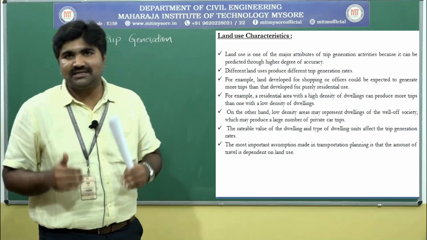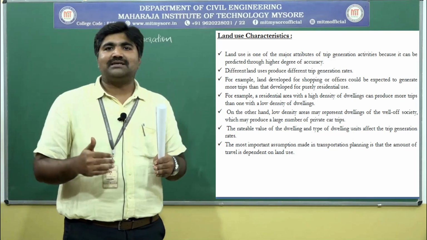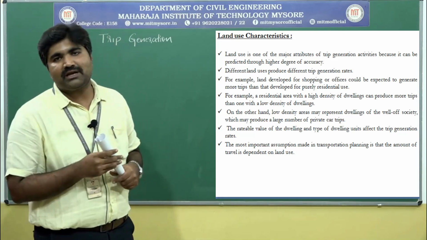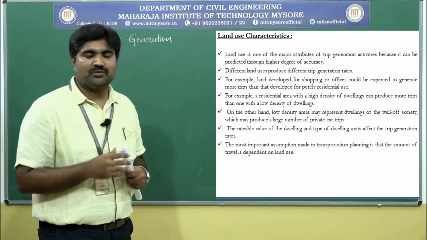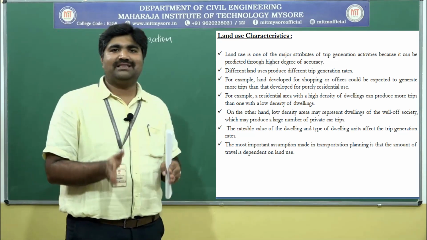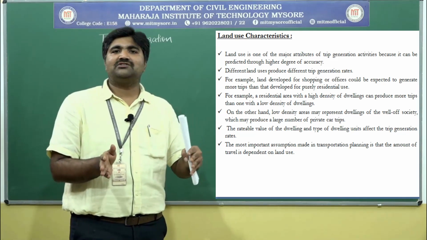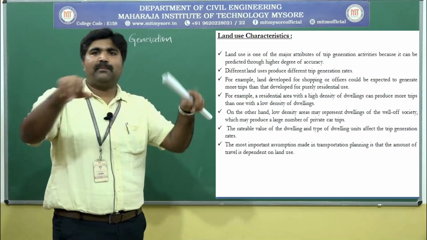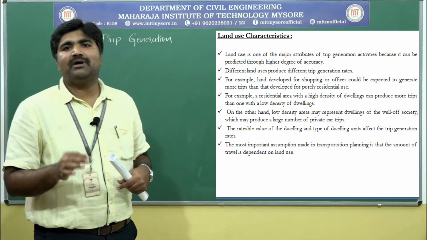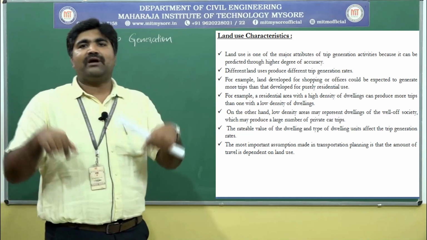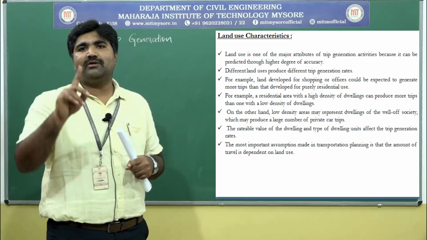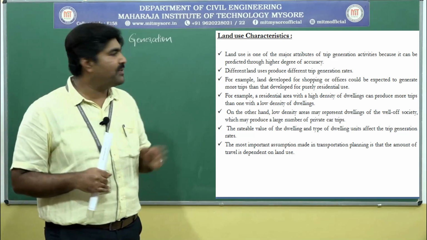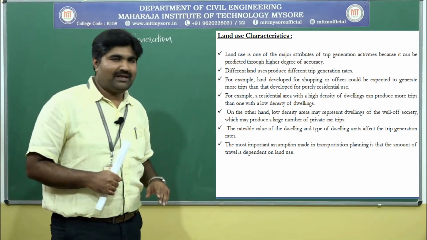In case of low density dwellings, the plot size, the house site size, will be bigger. If you take the example of Mysore, Jayalakshmipuram or Vontikoppal, there the site dimension, the plot size will be bigger, that may be 80 by 120 or 100 by 200. For a bigger plot fewer people will be living. One family will be there, for such a big plot there will only be one family. This will generate fewer trips when compared to high density dwellings.